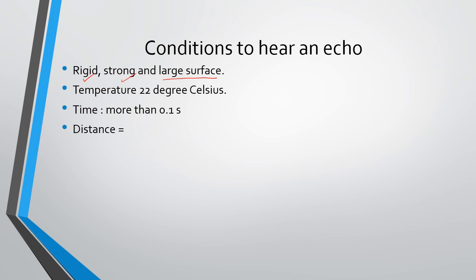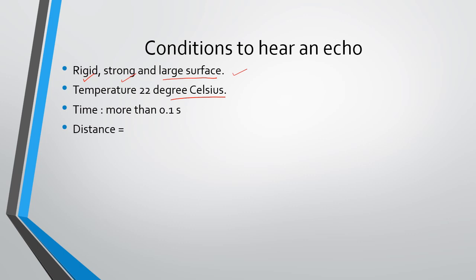Suppose you say something against a marble or even a pen, that is not a very large surface, so the reflection of sound would not occur. For that you require a very large surface. Even on mountains which have a lot of trees, the echo would not be that much, because trees also absorb the sound. So it has to be a large surface of only mountains, then only you would be able to hear the echo. The temperature has to be distinctly around 22 degrees Celsius.